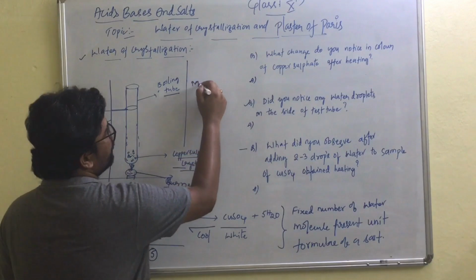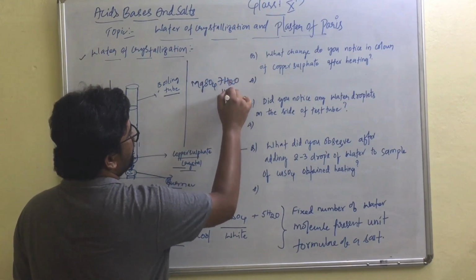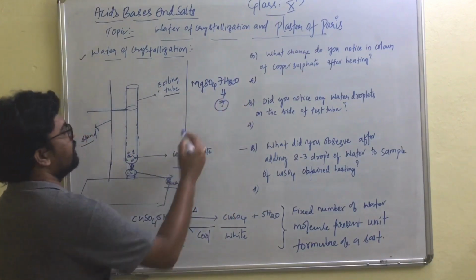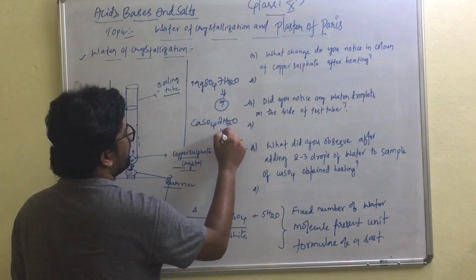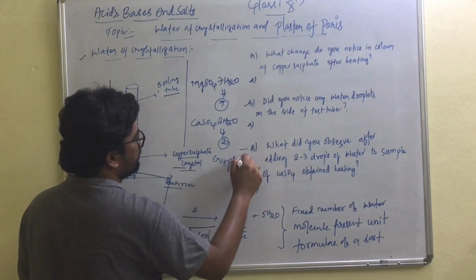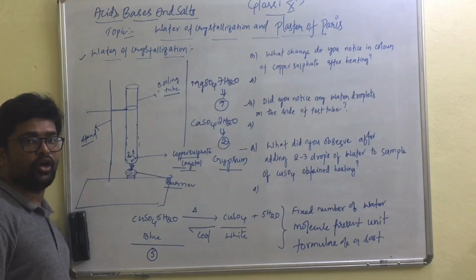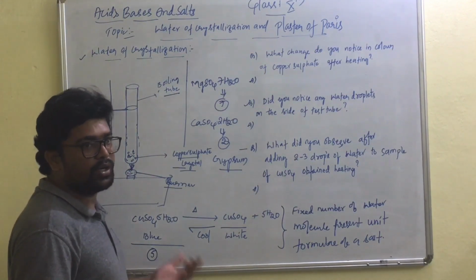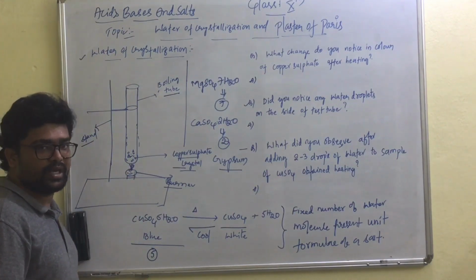What will be the water of crystallization in this salt, students? It is 7. In the same way, in this salt it is 2, and it is called gypsum. Let us study what gypsum is, what we obtain from gypsum and its uses. Hope the concept of water of crystallization is very clear.